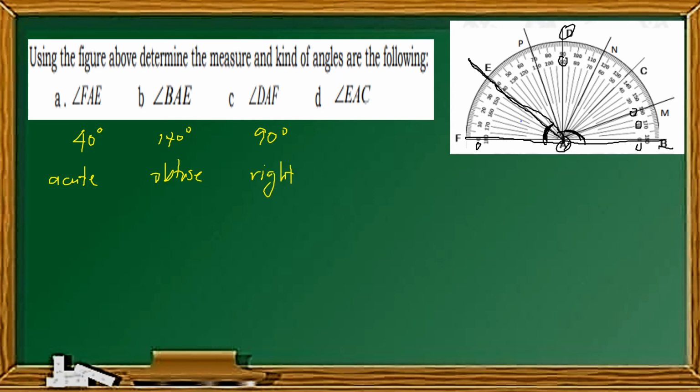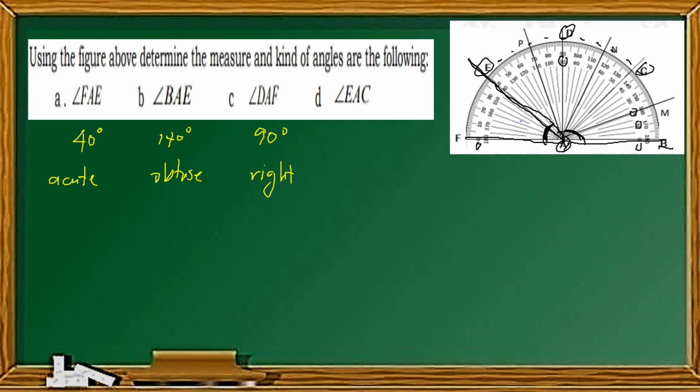And the last one is angle EAC. So angle EAC, ito yung E, and hanggang C. So bilangin lang natin siya. 10, 20, 30, 40, 50, 60, 70, 80, 90, 100.